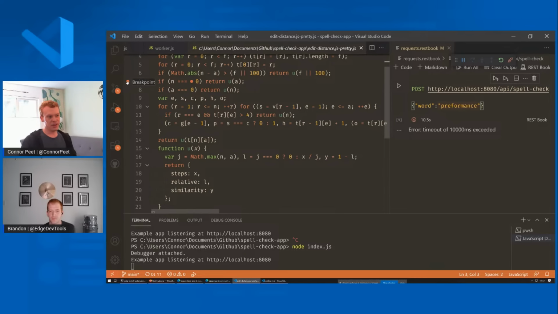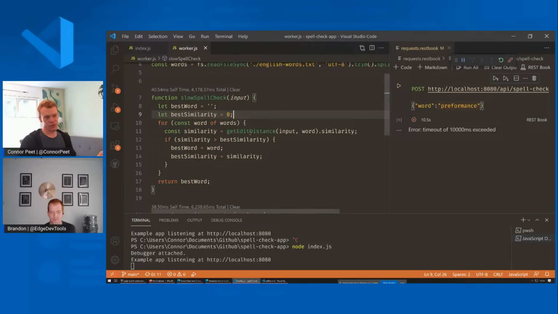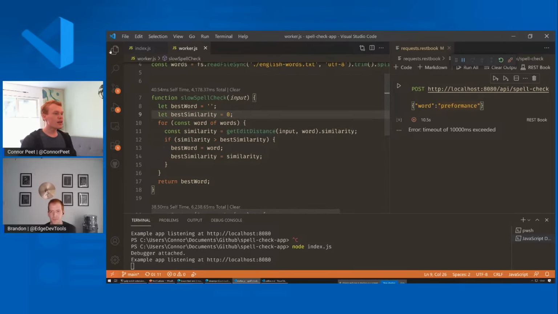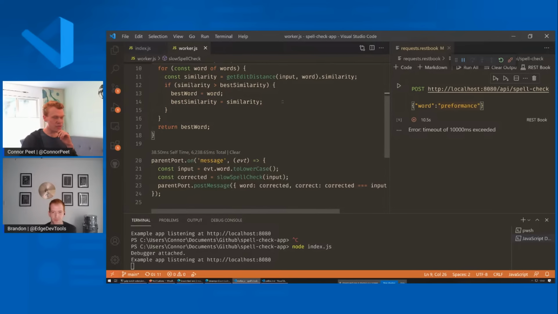So this is probably pretty efficient. I'm probably not smart enough to actually figure out what's going wrong here, or if there's a way to make it faster. So it looks like the solution if you wanted to fix this is to just use a better data structure instead of having to go through every word. Maybe we can use a tree or something. But yes, I think that pretty much covers what's actually happening in my program.